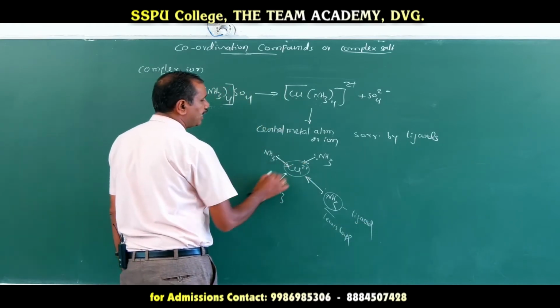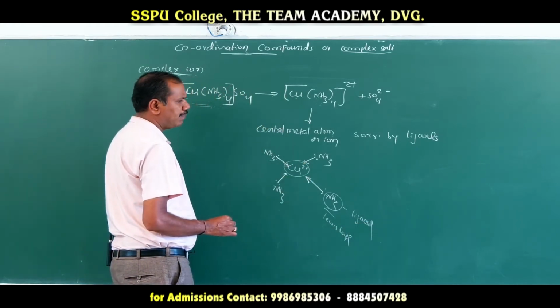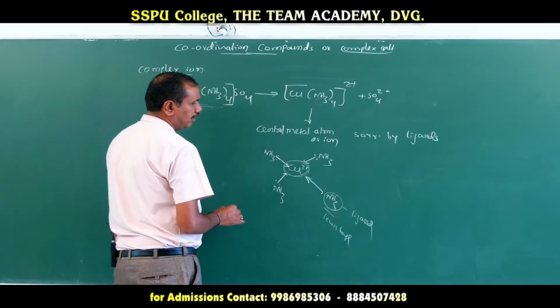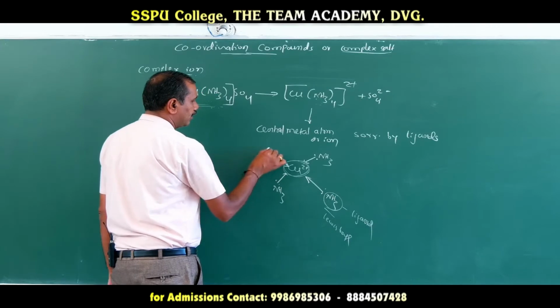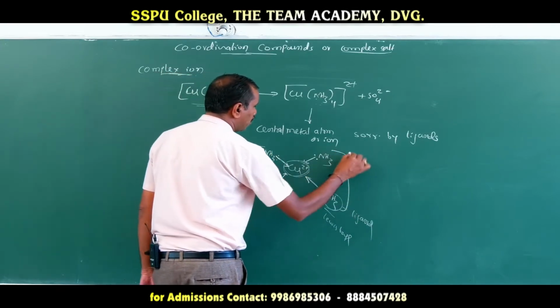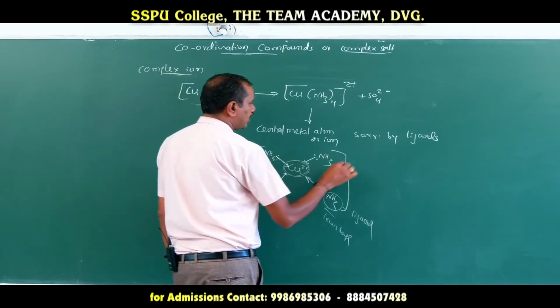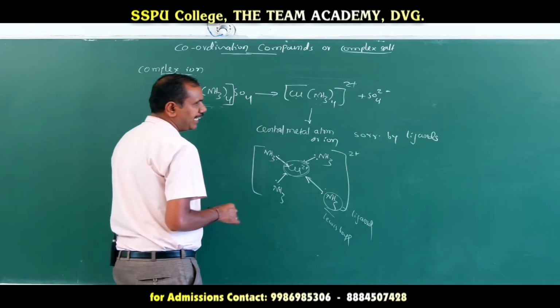That cuproammonium ion has a transition element, I mean a metal ion. The metal ion which is surrounded by ligands is called a complex ion. So the charge on the complex ion is 2 plus here. Why is it 2 plus?